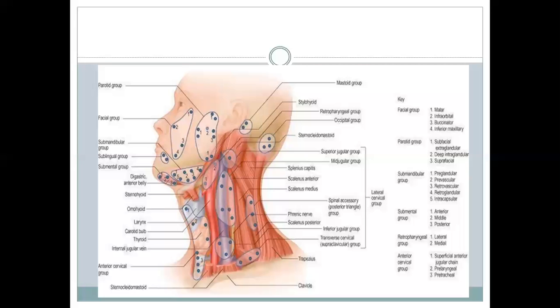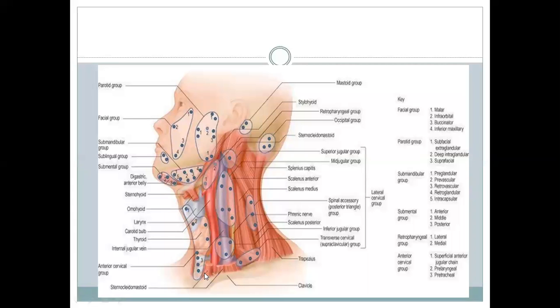So the tongue is actually drained by three important groups of nodes. The tip of the tongue is drained by the submental nodes. The remaining anterior two-thirds of the tongue is drained by the submandibular nodes. The posterior one-third of the tongue is drained into the jugulo-digastric node. The nodes which are behind the superior belly of omohyoid and over the jugular vein are called jugulo-omohyoid nodes, and they drain the jugulo-digastric nodes and form a jugular lymphatic trunk.